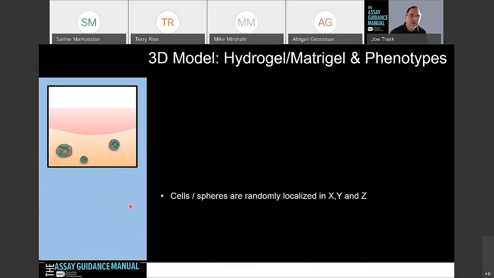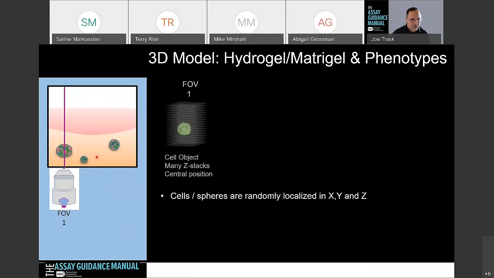In the hydrogel or Matrigel, with certain phenotypes, the cells and the spheres are randomly localized in the media or the substrate itself. So they typically are going to be forming different size spheroids or organoids in there. When we start to image these, one of the challenges is the position of where they are in the Z space, but also the size of them.